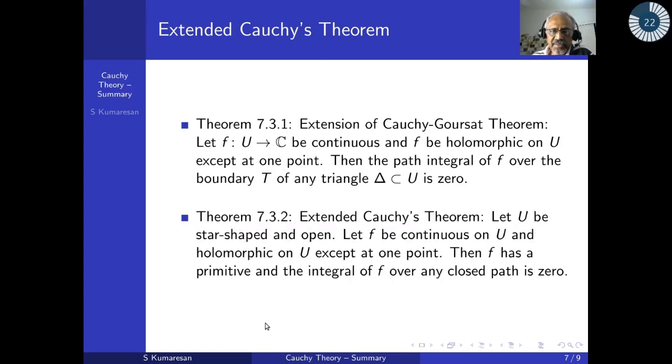Once I have the extension, now again I have an extension of Cauchy's theorem. What does it say? Let U be again star shaped and open. f is continuous and holomorphic on U except at one point. By the extension of Cauchy-Goursat, I know that the path integral of f over the boundary of any triangle delta is 0. Therefore, by the theorem which I said, 7.1.3 or whatever it is, if the domain is star shaped, it admits a primitive. Once it has a primitive, the integral of f over any closed path is 0. You follow that?